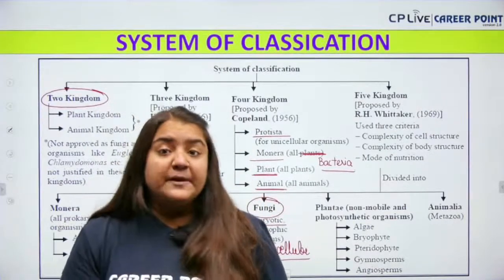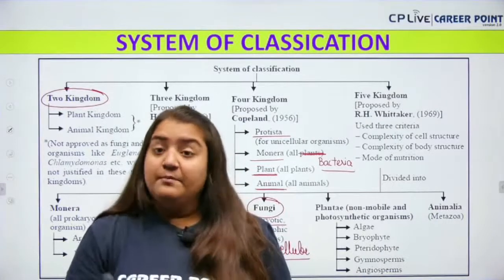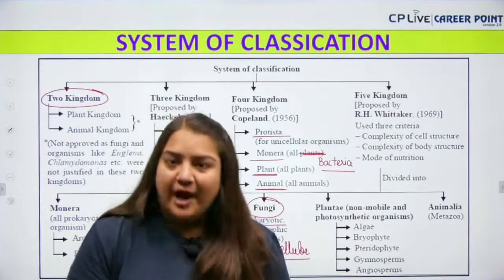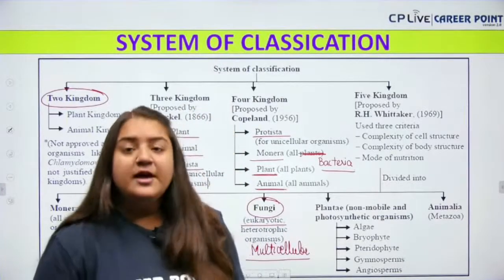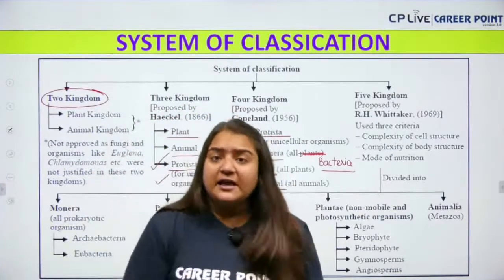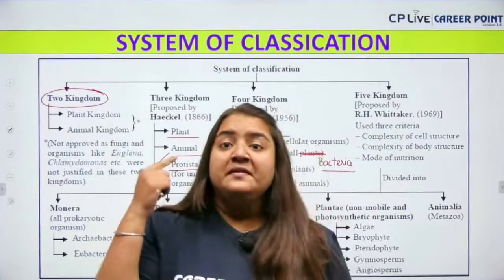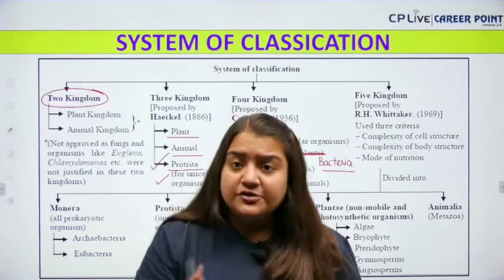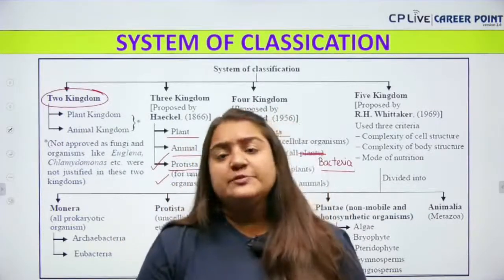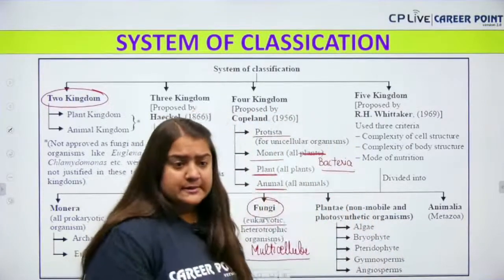Clear? And further, kingdom Plantae is divided into algae, bryophyta, pteridophyta, gymnosperms and angiosperms. So this is the classification of kingdom Plantae. The first one is algae. The next one is the bryophyte. The third one is your pteridophyte. The fourth one is your gymnosperm, and the fifth one is your angiosperm, which are the flowering plants.